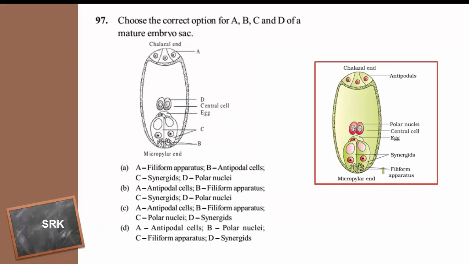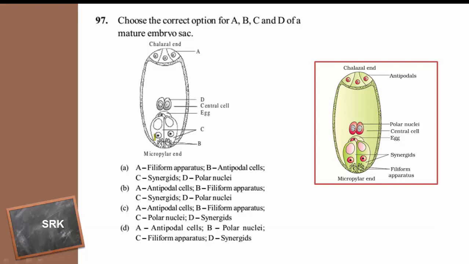Choose the correct option A, B, C and D of a mature embryo sac. So here the diagram of mature embryo sac is given, which is much familiar to you. And what are the parts here represented?